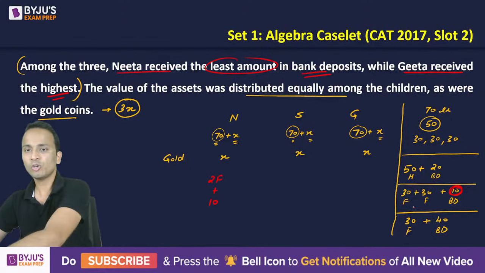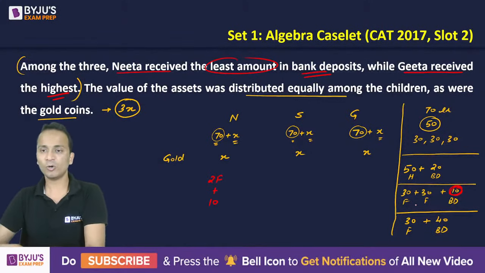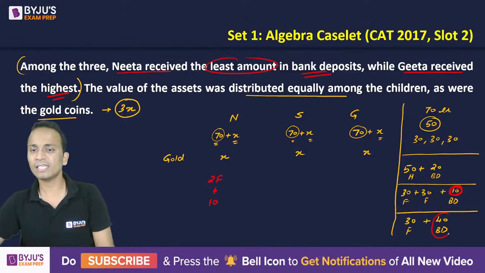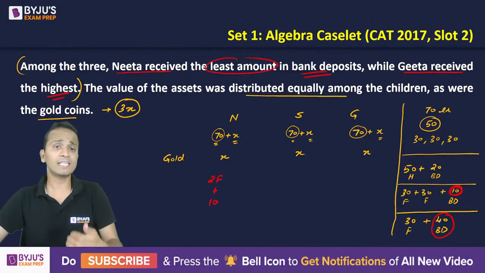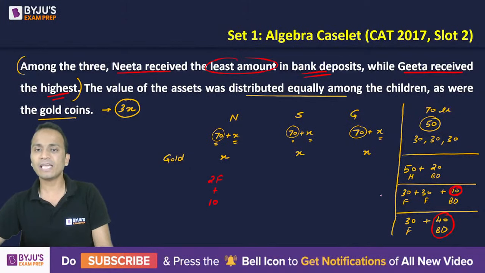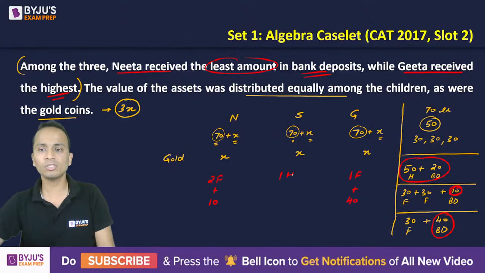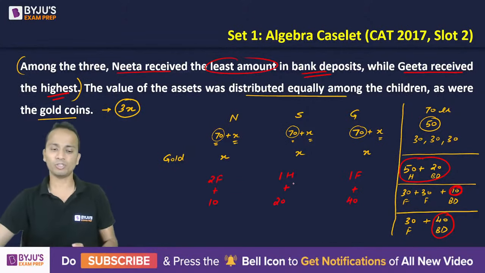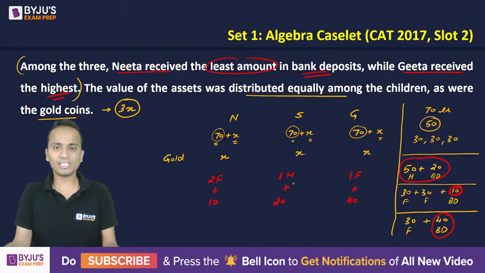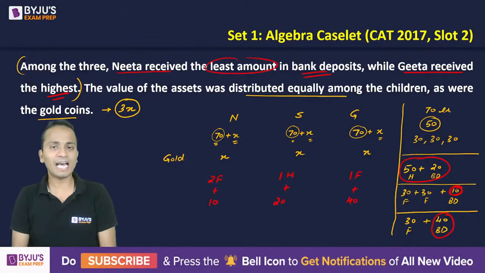So who got the highest? 40 lakhs. Okay. So the highest is 40 lakhs in terms of bank deposits, and this is given to Geeta. So that means Geeta got 1 flat and 40 lakhs in bank deposits, and the remaining child Sita will get 1 house and 20 lakhs in terms of bank deposit. All right. So this is done and we have divided the entire property.